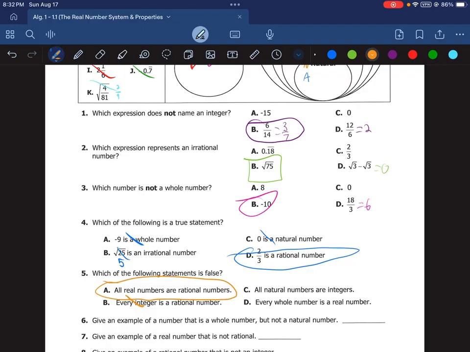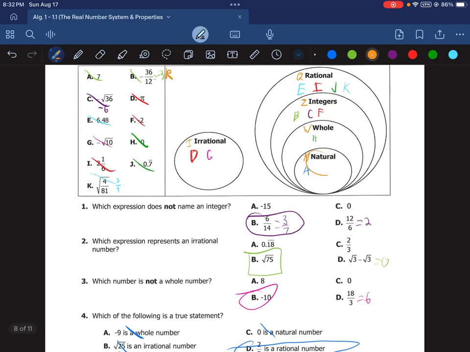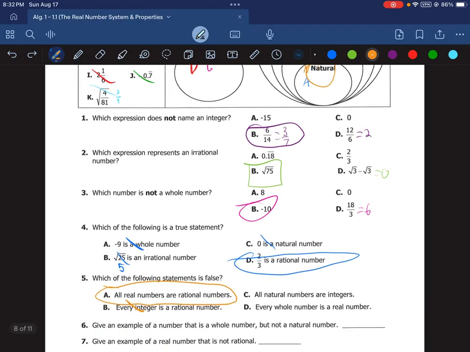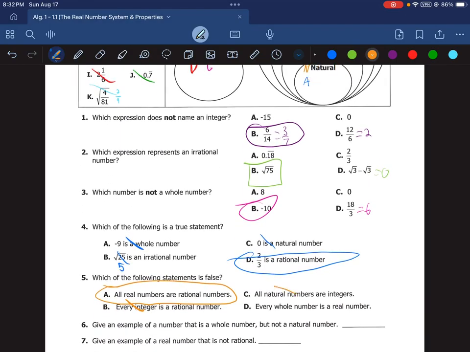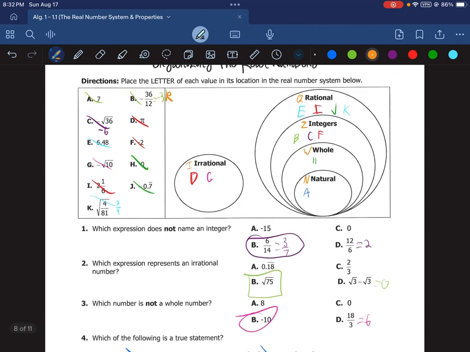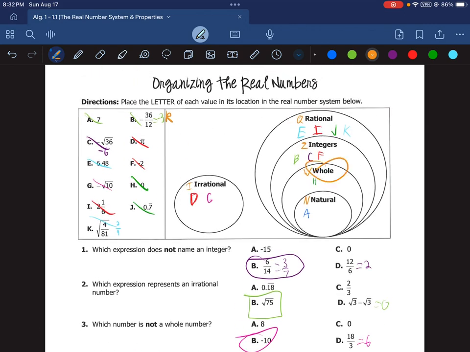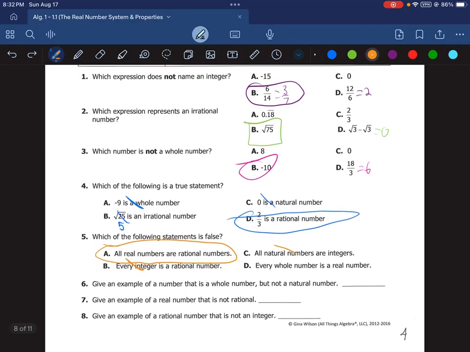C, all natural numbers are integers. So look at this. Natural, part of integer. That is true, but we're looking for the false statement. So because that's true, we can cross that out. D, every whole number is real. Yes, all the numbers we'll talk about this year are real, including those whole numbers.